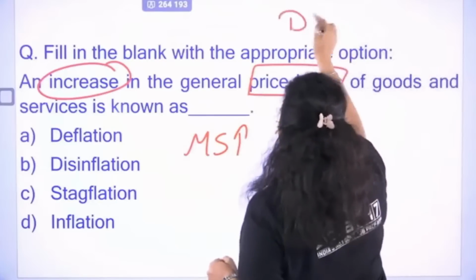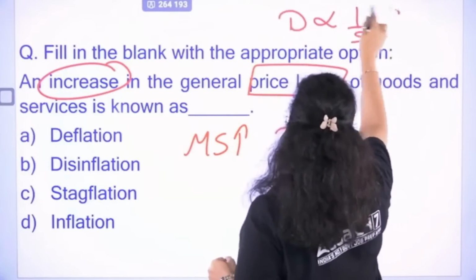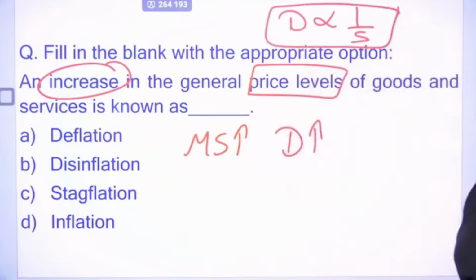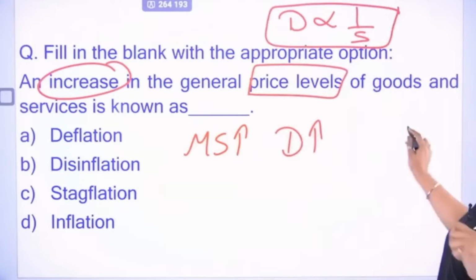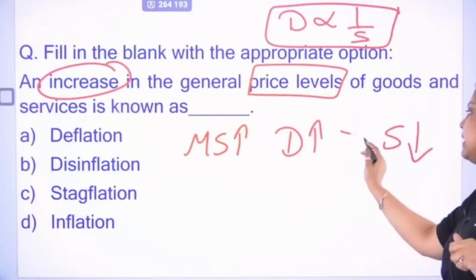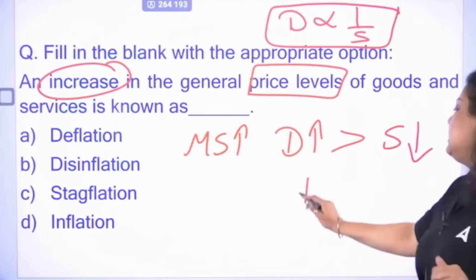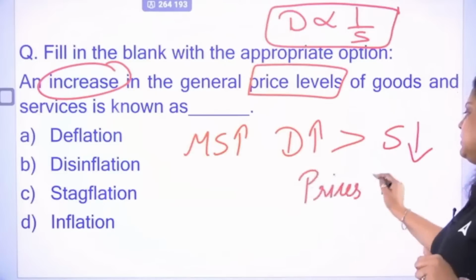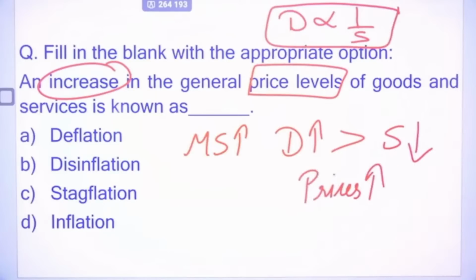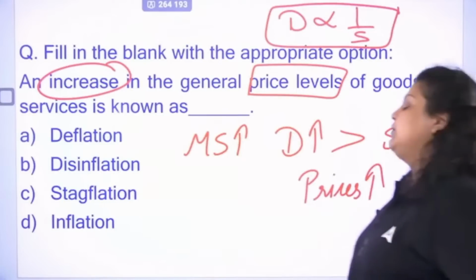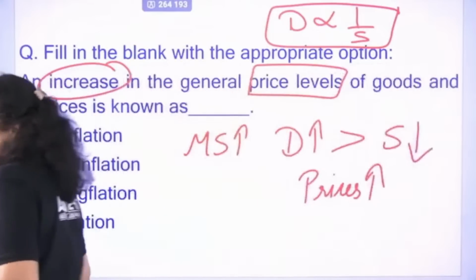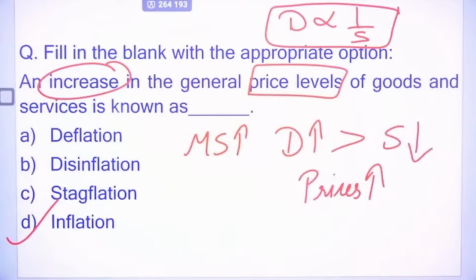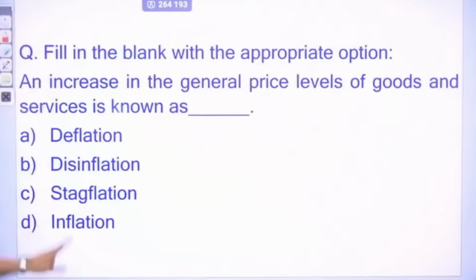But we have also studied that demand and supply have an inverse relation. And if they have an inverse relation, when the demand increases, supply will decrease. So demand is more than the supply. Now it will create a rise in the prices of goods and services. So this will be known as what? This is the inflation situation. Whenever the prices of goods and services are increasing, that creates inflation in the country. So the right answer will be D option.